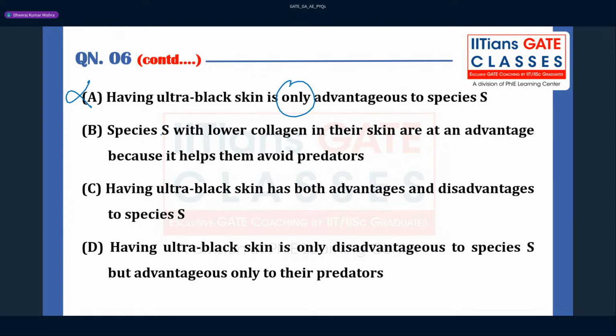Now, species with lower collagen in their skin are at an advantage, they're talking about advantage here, right? Option C, having ultra black skin has both advantage and disadvantage to species, this can be the correct one. Having ultra black skin only a disadvantage, this is again wrong. Yes, option C is going to be correct here.